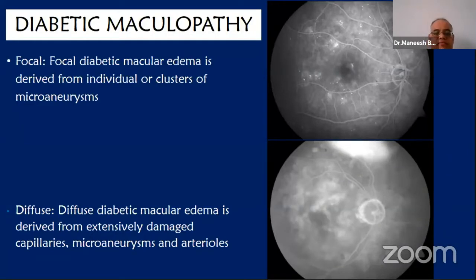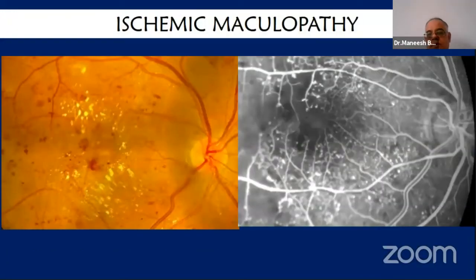Diabetic maculopathy might be focal or diffuse depending on the clusters of microaneurysms and their spread from the leakage site. Ischemic maculopathy can be seen on the fluorescein angiogram with enlargement and distortion of the FAZ. This is one of the most important reasons why fluorescein angiography should be done. A patient may have fairly good visual acuity even in presence of early ischemic maculopathy, which can progress post-treatment and lead to a drop in visual acuity.